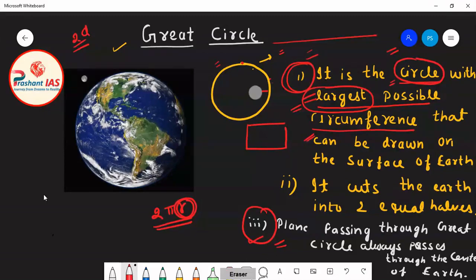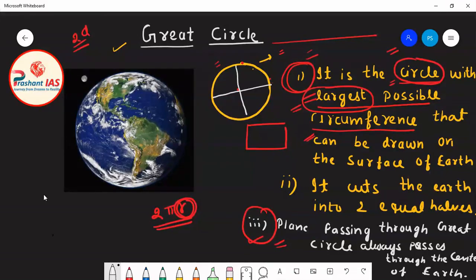For example, if this is the center of the circle, then you draw a line passing through the center, and it should be the largest possible line. This line, for example, is the diameter. This line is also a diameter. So diameter is the line which passes through the center of the circle and connects 2 points on the circle.